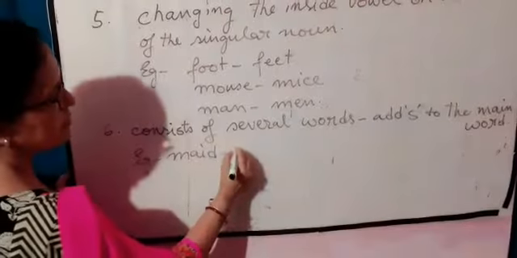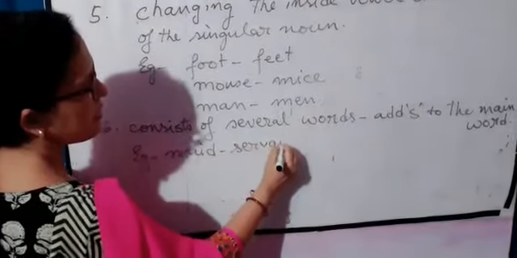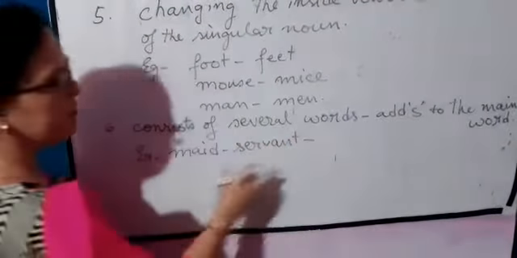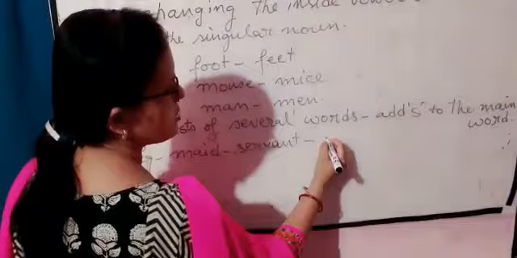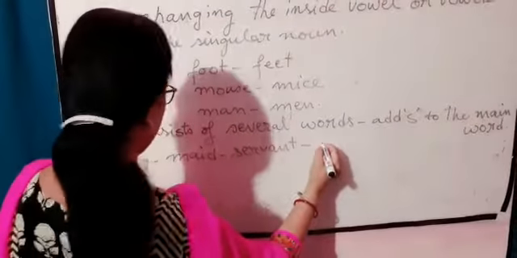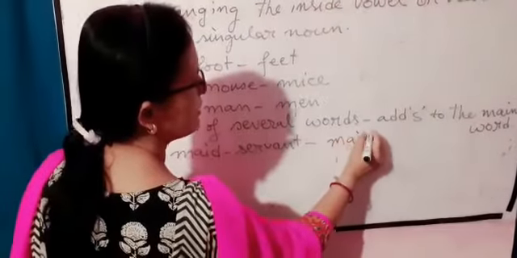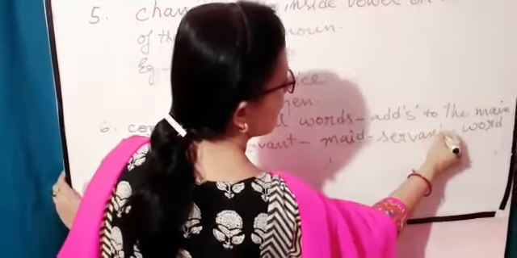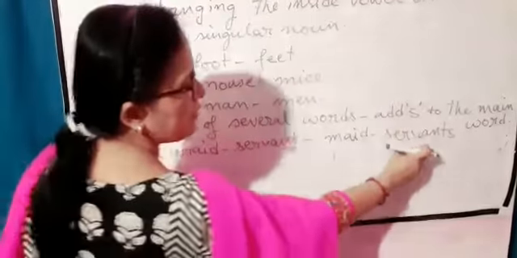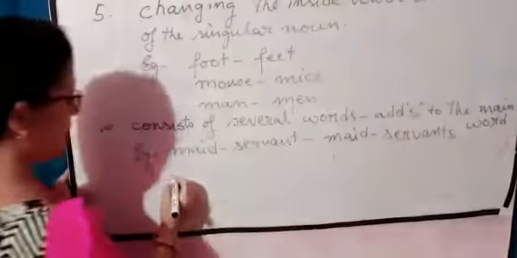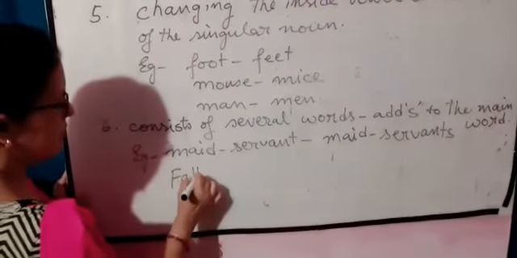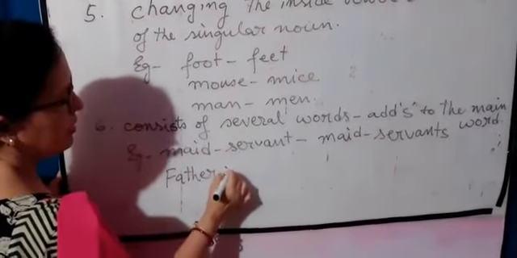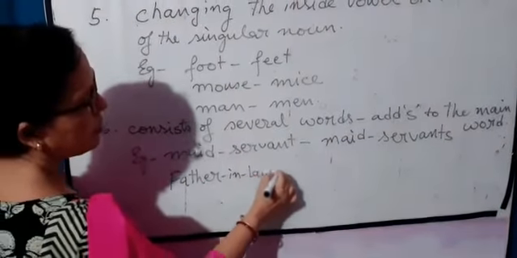Maid servant. Here servant is the main word, so that's why we will add S. In the plural we will write maid servants. We have added S in the main word. Father in law.